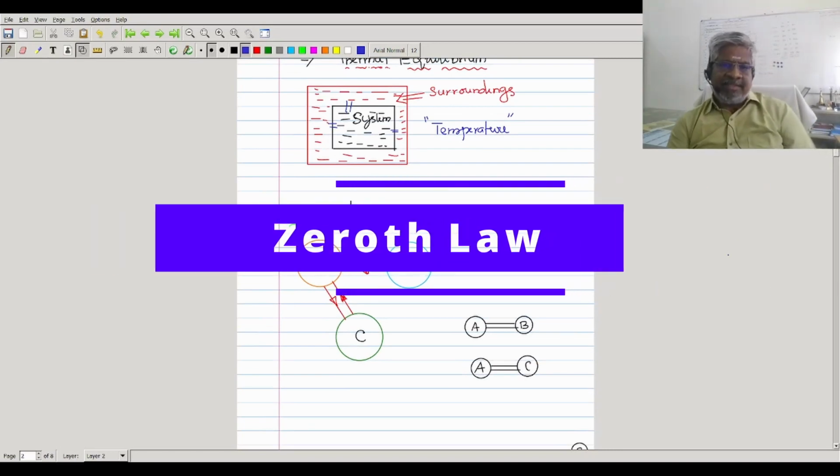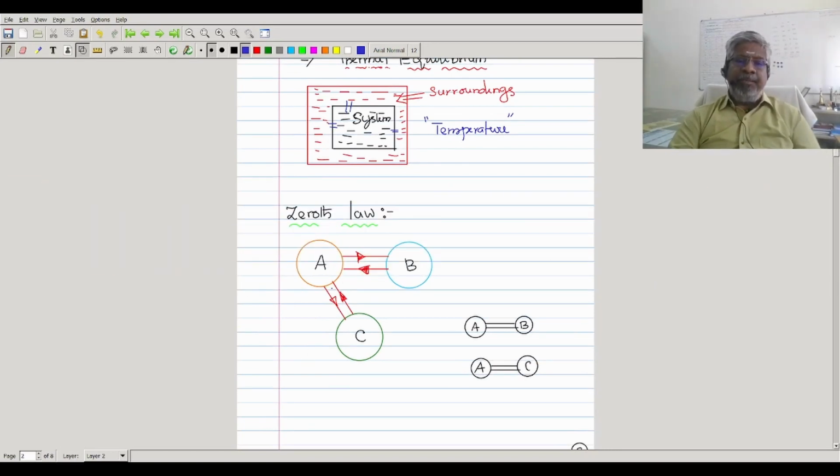Zeroth law says like this: if A and B, and A and C, are in thermal equilibrium independently. This is the keyword, that is independently. That means I have drawn it for convenience like this, but actually A is like this way. You see this? A is in thermal equilibrium with B, and also A is in thermal equilibrium with C independently.